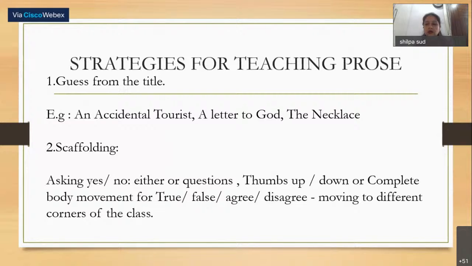We can also use an activity where the students will be moving around in the classroom. You can say that one corner of the class is the agree corner and one corner is the disagree corner. Whatever statement you are giving, the ones who agree can move to the agree corner, and the ones who do not agree can move to the disagree corner. In such a way, the students can move around in the classroom.